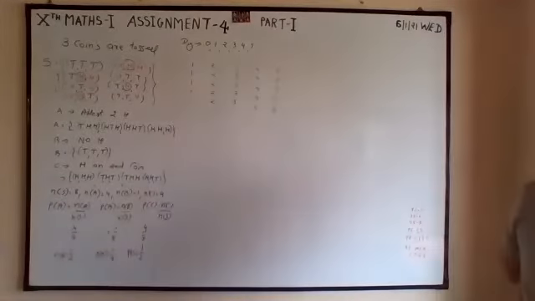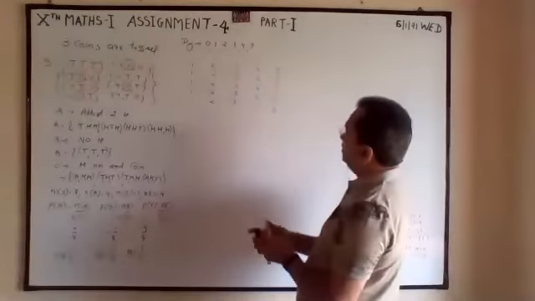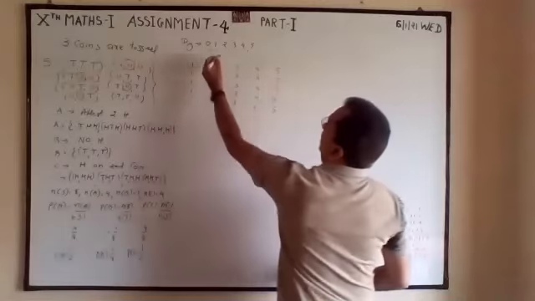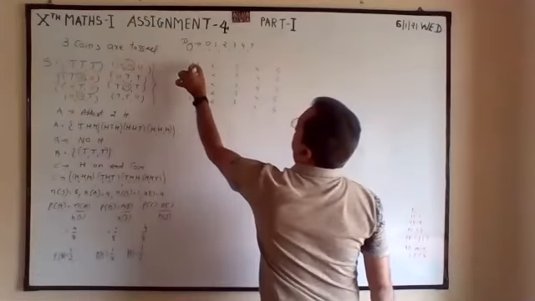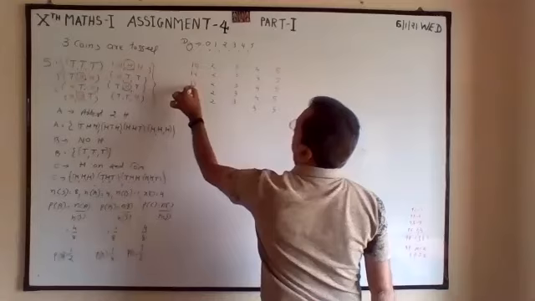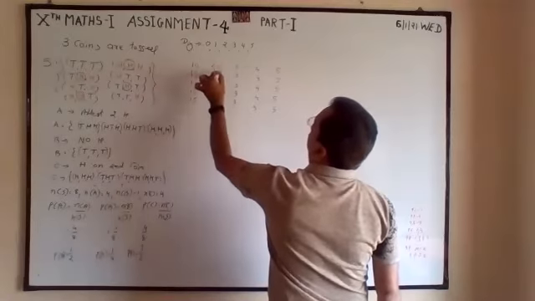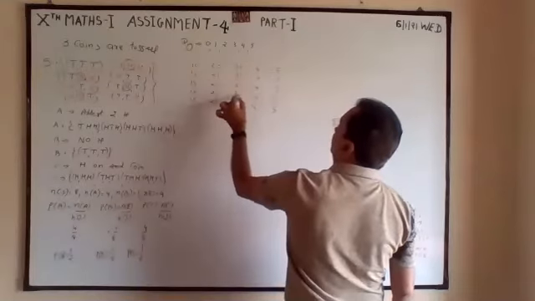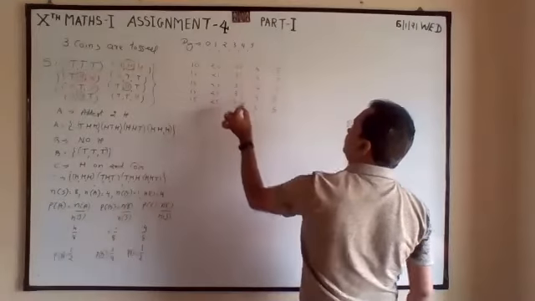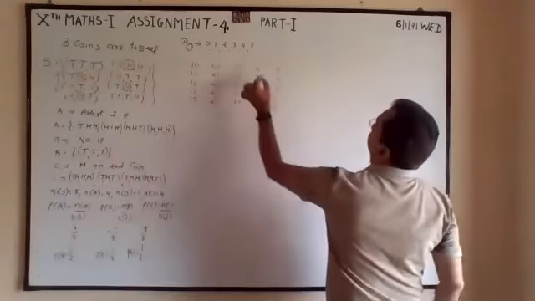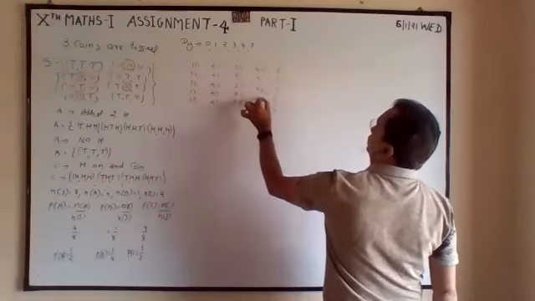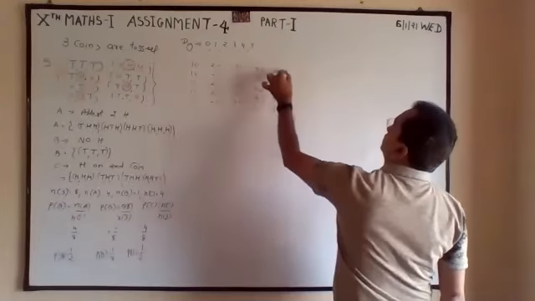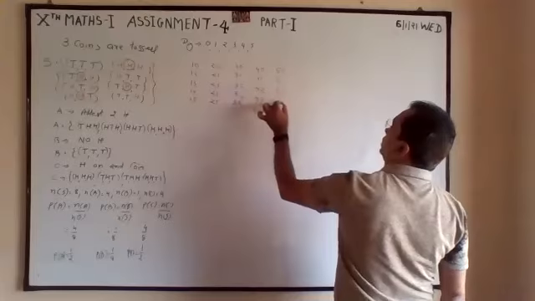Now, except 1, write all. 0, 1 not possible. 2, 3, 4, 5. 0, 1, 2 not possible. 3, 4, 5. 0, 1, 2, 3 not possible because it will repeat. 0, 1, 2, 3, 5. 0, 1, 2, 3, 4.